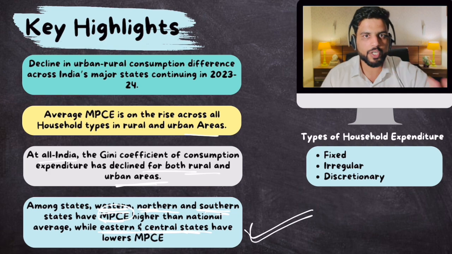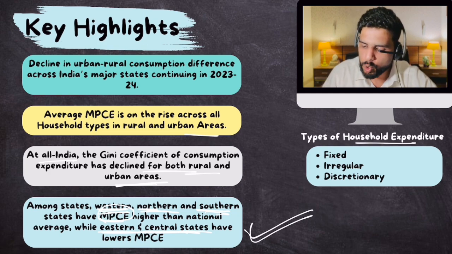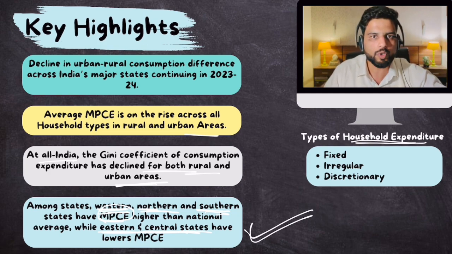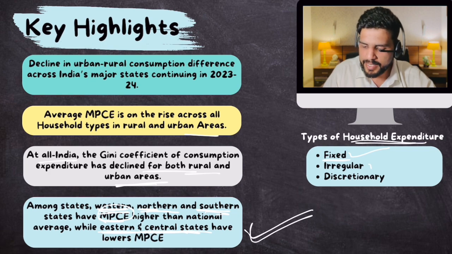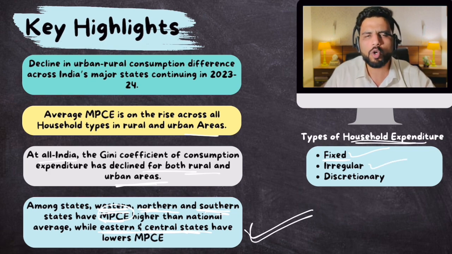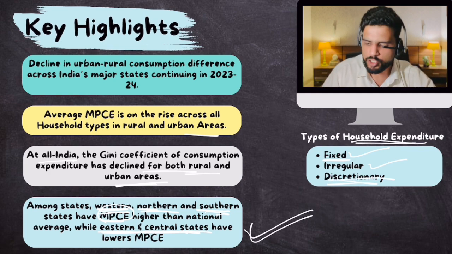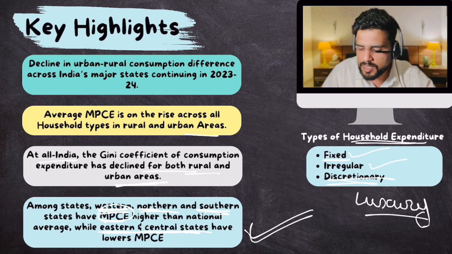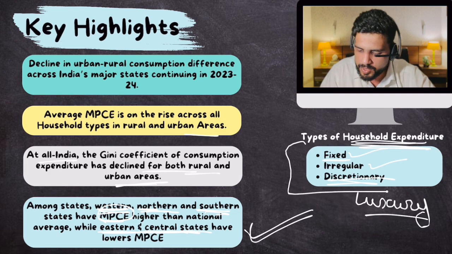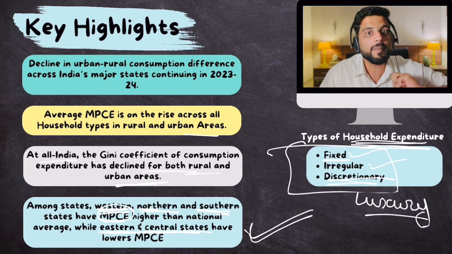By the way, an MCQ might be asked with respect to household expenditure. There are different types of household expenditure. Some is fixed expenditure, so expenditure on food is fixed. Then there is irregular expenditure, expenditure on clothes, fuel, transportation. It is not fixed. And then there is discretionary, which is mostly expenditure on luxury items. So there are 3 types of household expenditure. Just remember these 3 things. An MCQ might be framed from this.